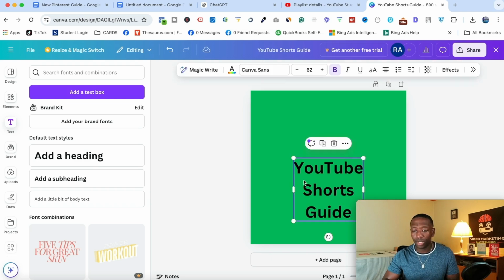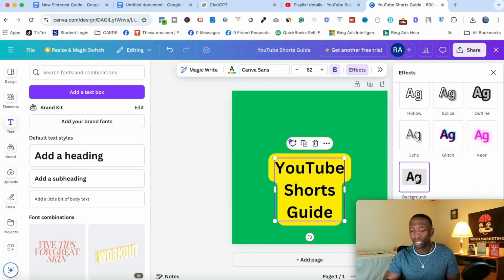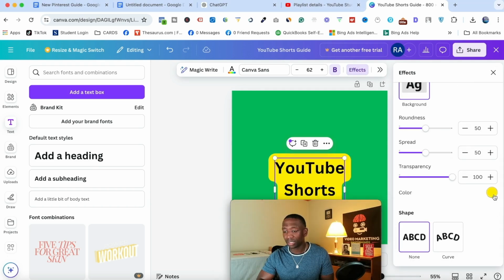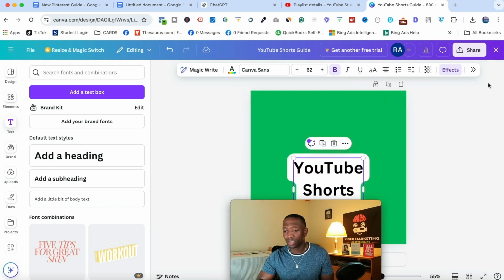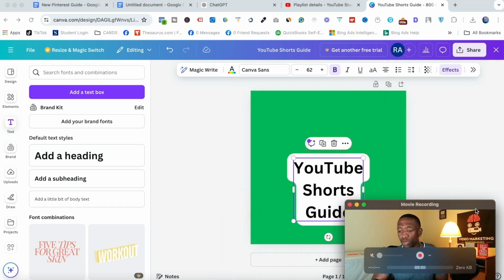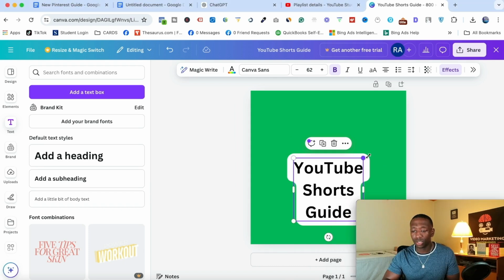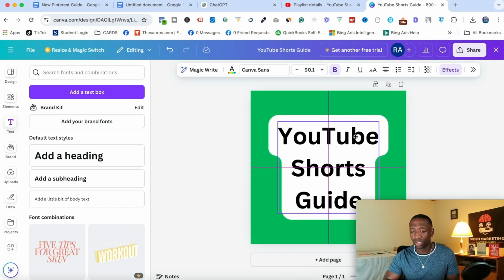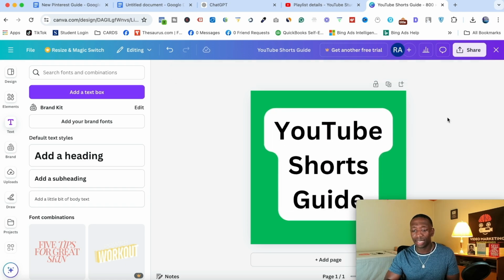All right, so now what I want to do is add an effect to this. So I'm gonna hit effects, and then I'm gonna go down to where it says background right here. Click on that, and then I'm gonna change the background to a white color. Okay, so there we go right there. So let's move this out of the way, move me back over here. There we go. All right, so now I'm just gonna stretch this out a little bit so it can look somewhat like what I was creating already. All right, so there we go right there, right? I think that's good size.